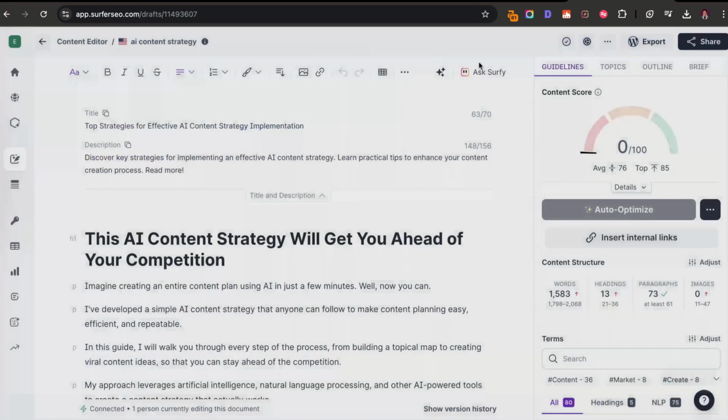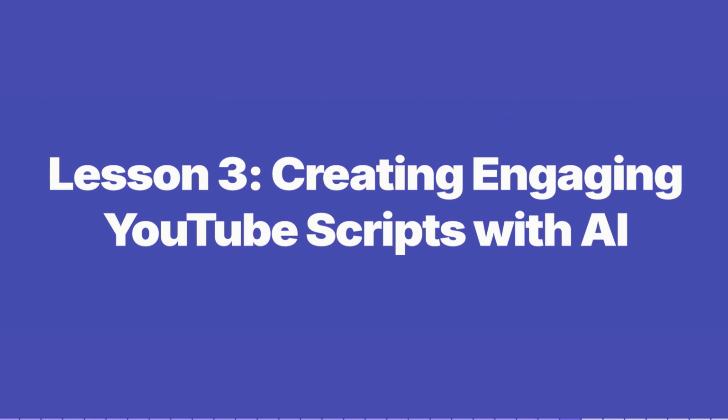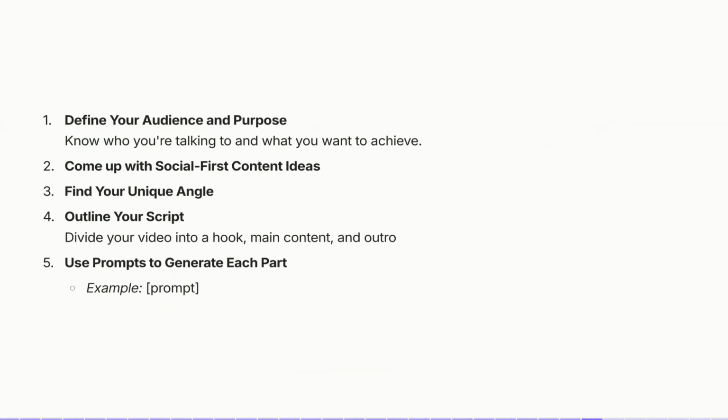Now that we've written an article, our next step is to write engaging YouTube scripts with the help of AI. So here's a 5-step process that I like to follow. Number 1, we always need to define our audience and our purpose. So you need to know who you're talking to and what they want to achieve.